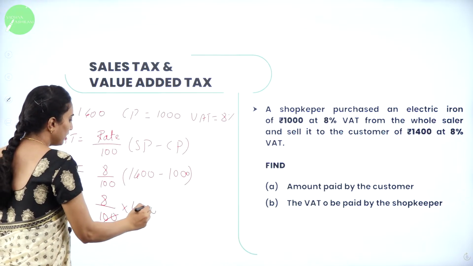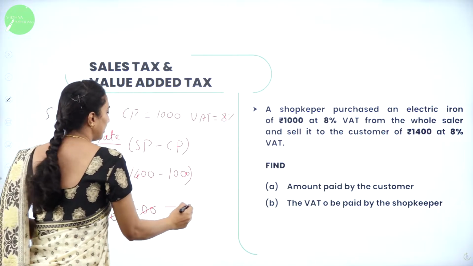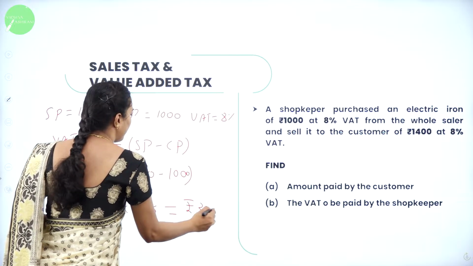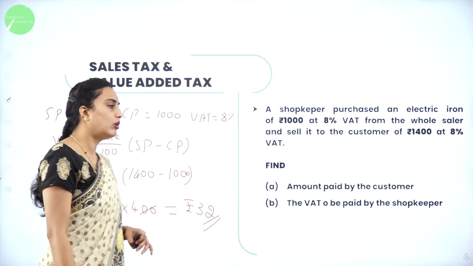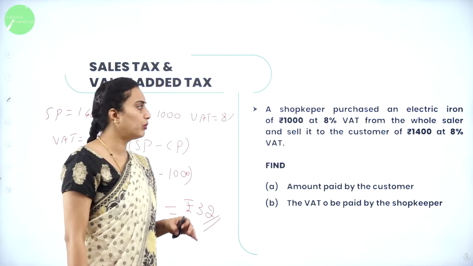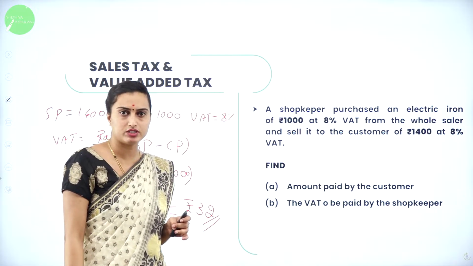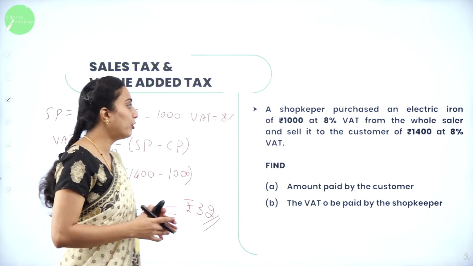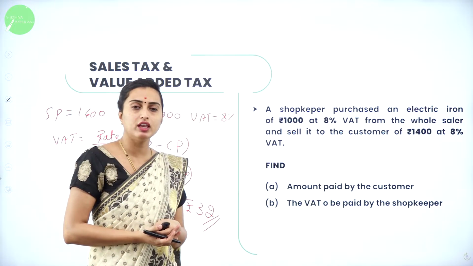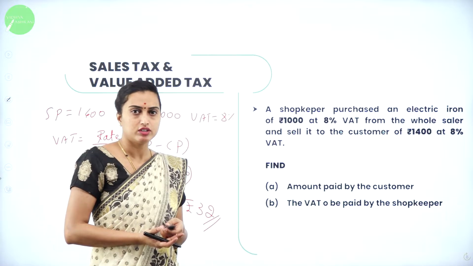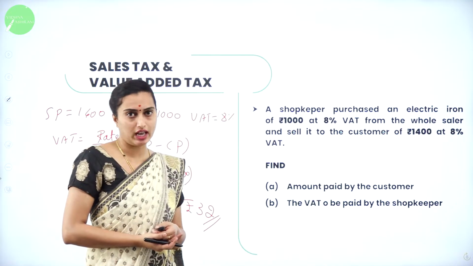The 2 zeros will get cancelled. 8 4s are rupees 32, which will be paid by the shopkeeper. Now the amount paid by the customer will be 8% of that 1,400. Therefore, calculate the amount paid by the customer as 8% of 1,400. You calculate the first one.